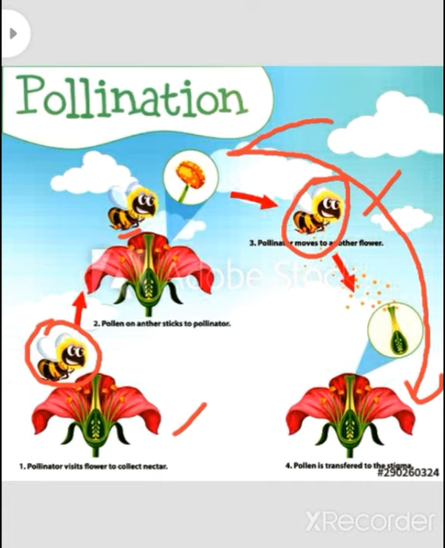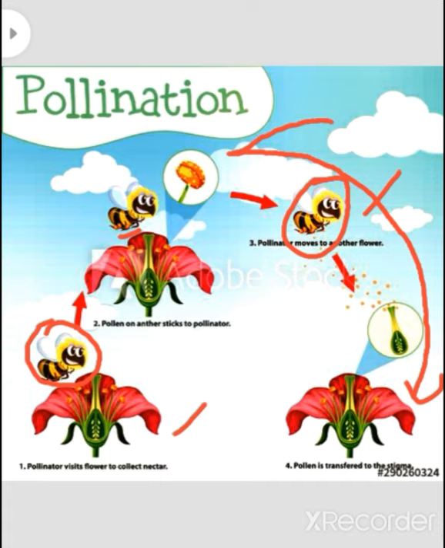Now I would tell you about the abiotic agents of cross-pollination. The first is anemophily. What is anemophily? It is a mode of cross-pollination or transfer of pollen grains from a mature anther to the stigma of a pistil, which is done by wind. When cross-pollination occurs by wind, then that is called anemophily. Examples of such plants are coconut palm, date palm, maize, many grasses, etc.